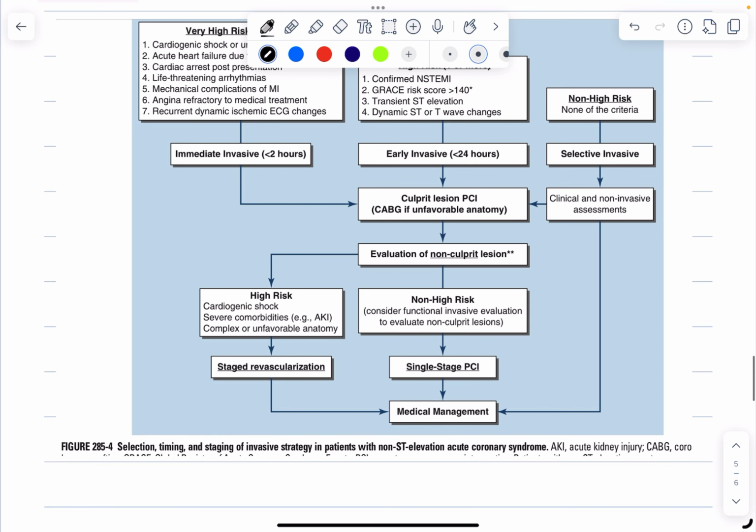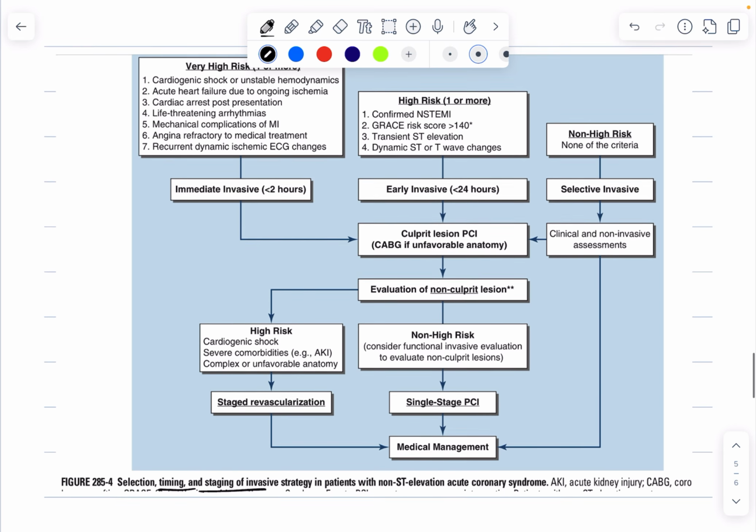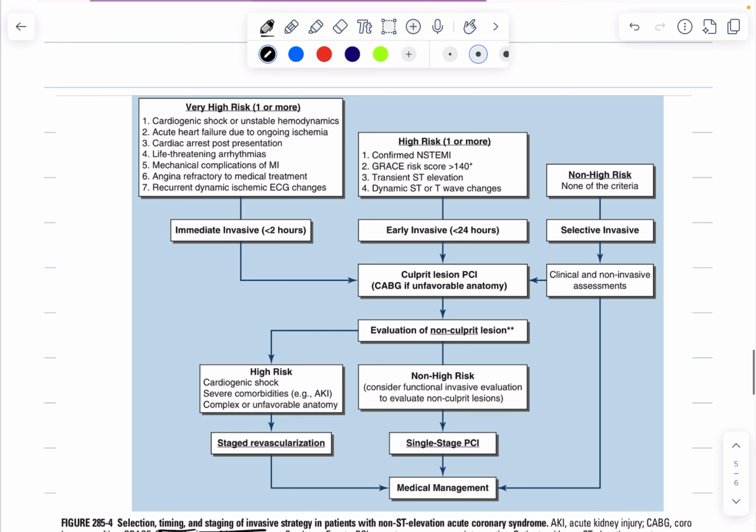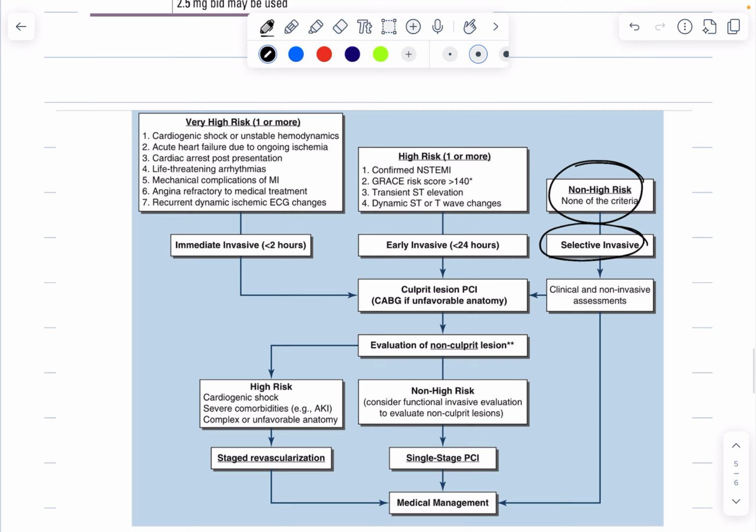Now, coming to the selection, timing and staging of patients with NSTEMI. First of all, if the patient does not have any high risk, then the invasive criteria depend upon the patient's preference and the clinical condition. Then the patients with very high risk are the ones where the patient is unstable.